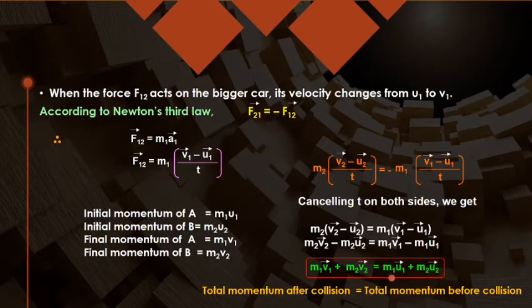And for that we have taken help of both laws, your second law as well as the third. So this is one way of proving conservation of linear momentum, which says that total momentum before the collision is equal to total momentum after the collision.